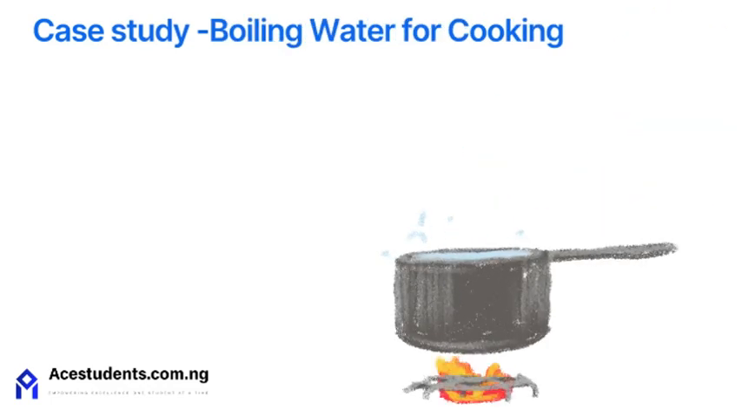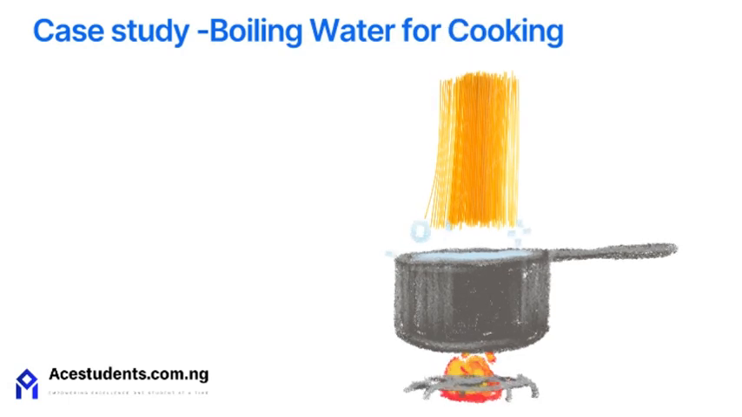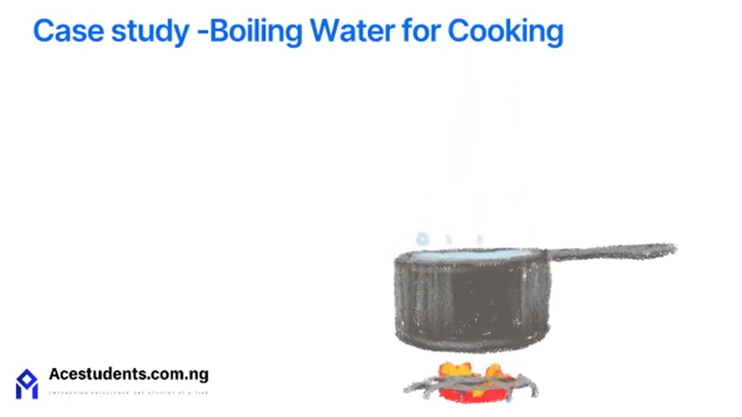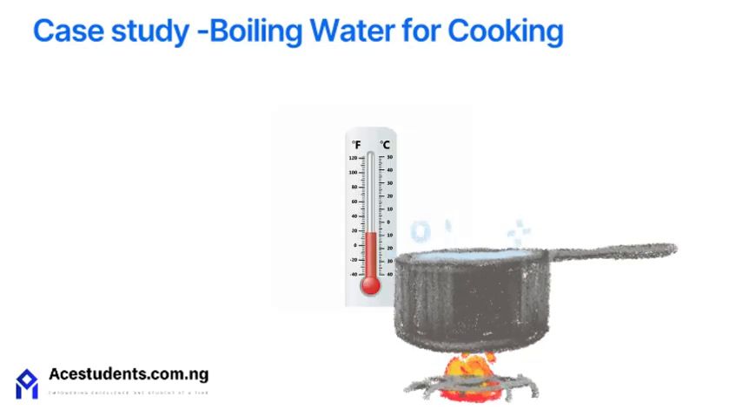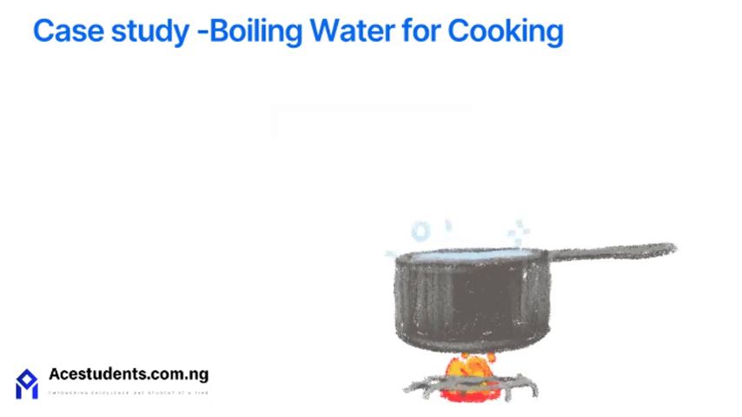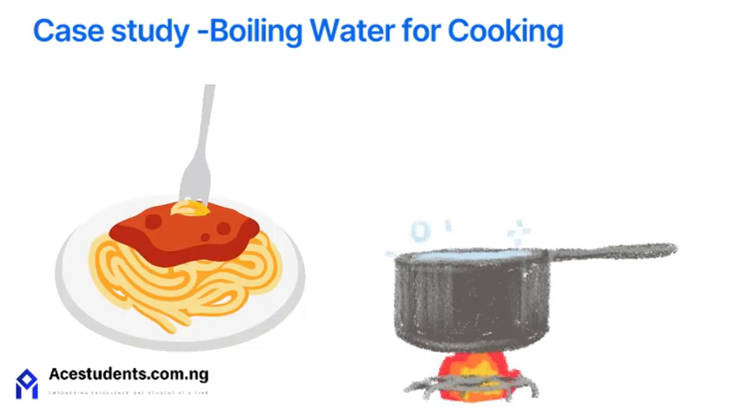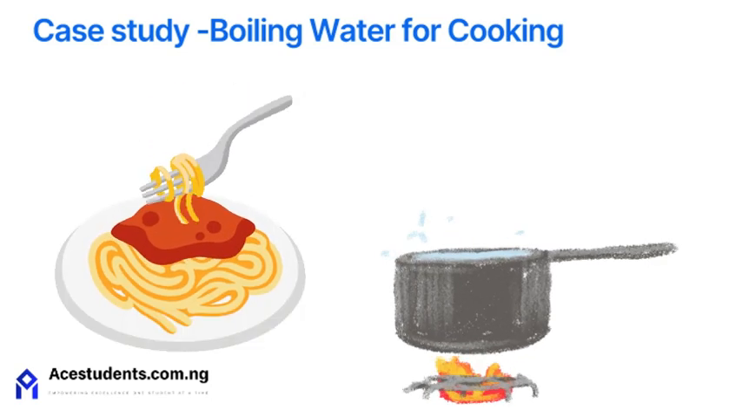Now let's explore a case study of boiling. When cooking pasta, water is placed in a pot and heated on a gas burner. As the water absorbs heat, its temperature rises. Once it reaches 100 degrees Celsius, the water begins to boil. Bubbles form throughout the liquid, and steam rises. The high temperature helps cook the pasta quickly and efficiently.